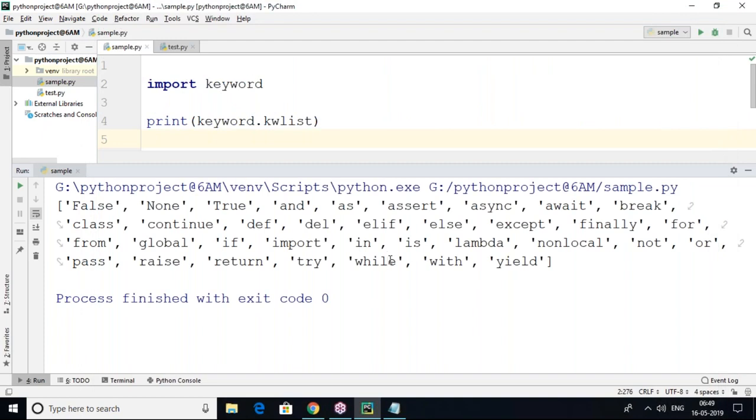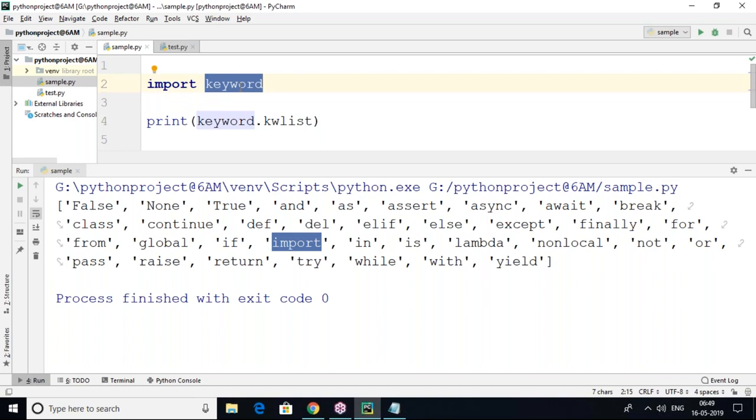So these words are reserved words. You are telling a special message to the interpreter. So these words we cannot use as identifiers or for any variable purpose. Only in special cases do we use them. Suppose import is one of the keywords. You can see this import. Importing in the sense of what? I'm importing some library.